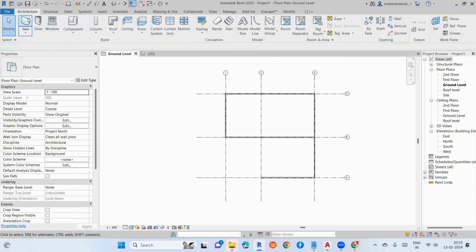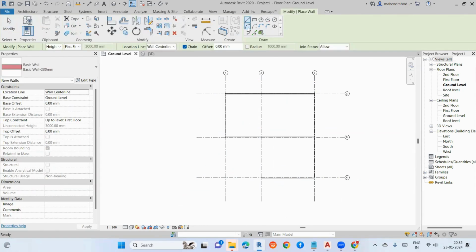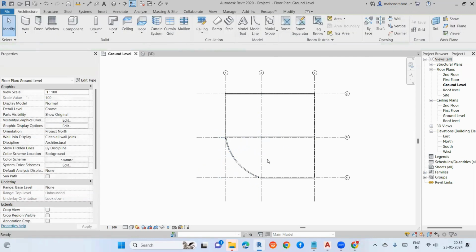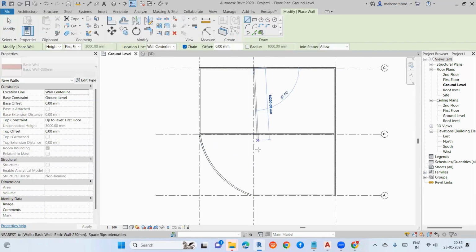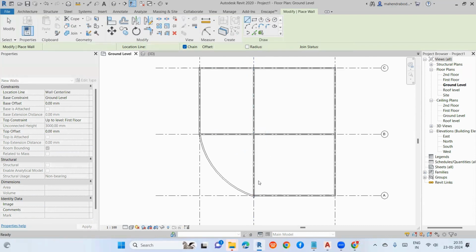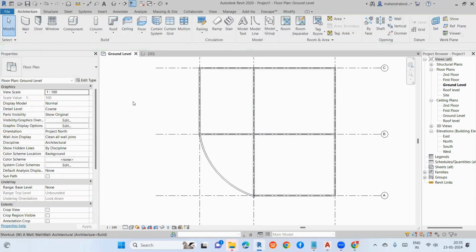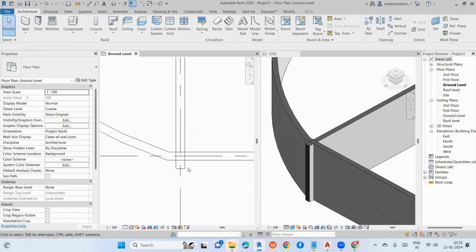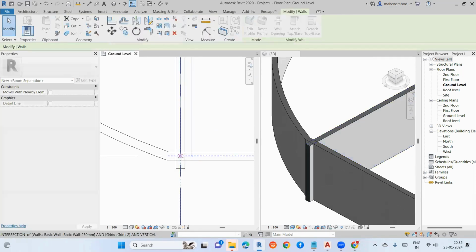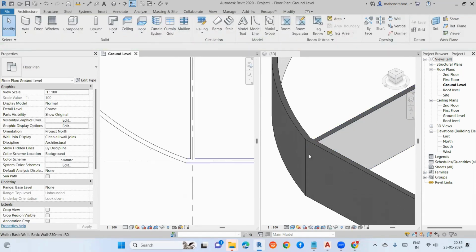We'll try with some arc kind of wall. Second one here. Right, like this I created.